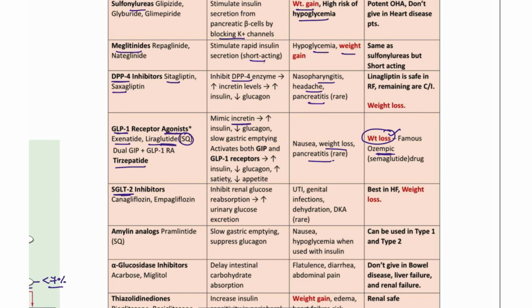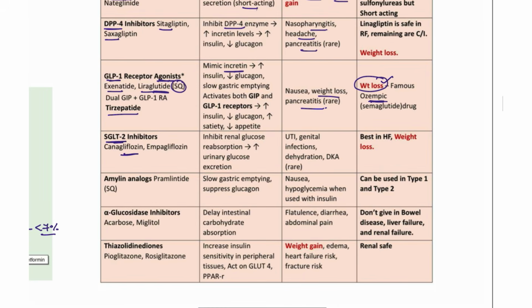Next, SGLT2 inhibitors, that is the gliflozins, empagliflozin, canagliflozin. They are going to act on the SGLT2 in the renal glucose. They are going to excrete the excess glucose from the body, but they can cause UTI and genital infections, diabetic ketoacidosis. Very rarely it is seen, but it is good for heart failure patients. Weight loss is also seen in these patients. Next, amylin analogs. These are also subcutaneous type. Pramlintide, the name itself, it is a pramlintide. It will slow the gastric emptying, but is associated with hypoglycemia when it is taken with insulin.